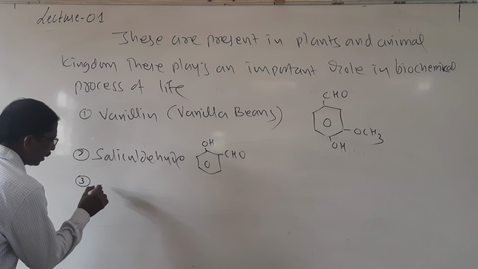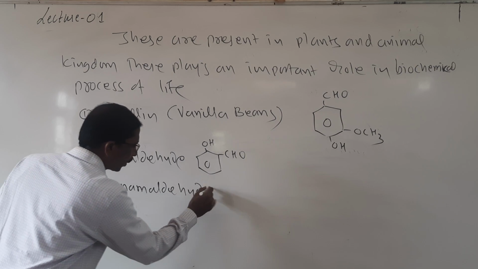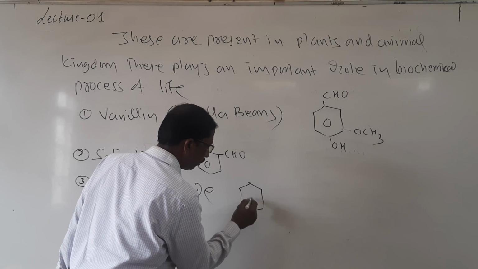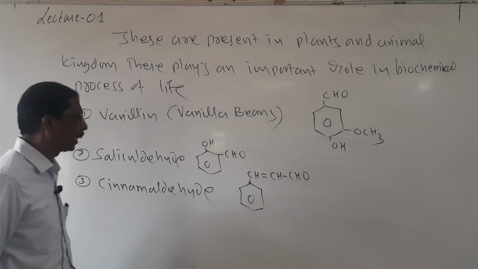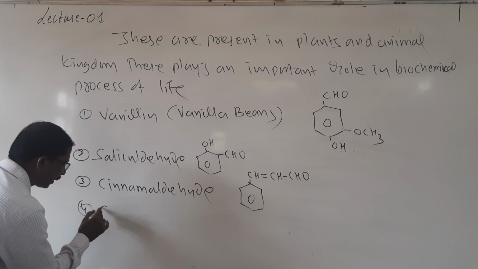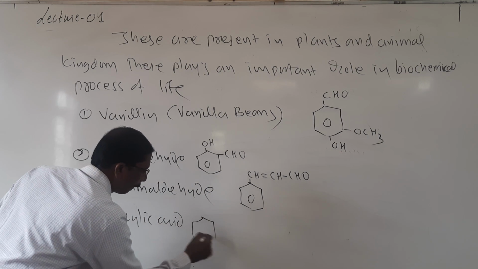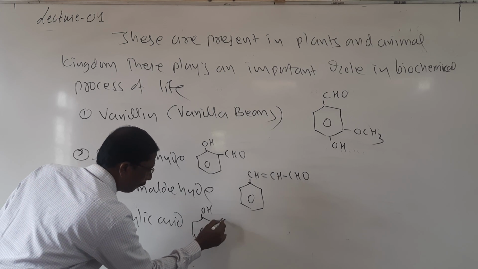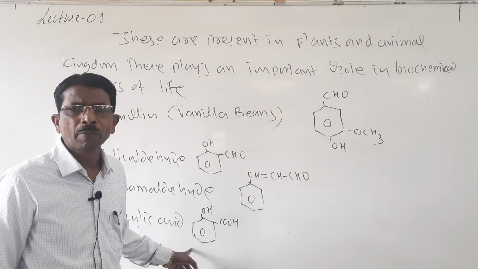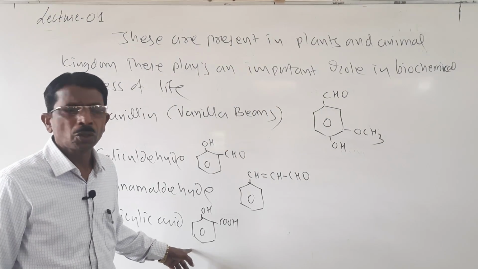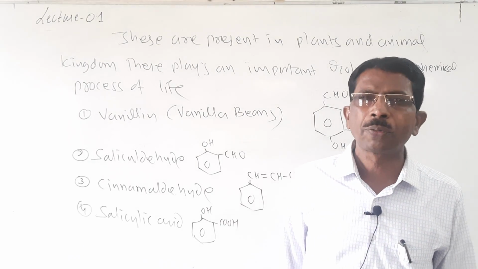And then the third one, cinnamaldehyde. Look here students, cinnamaldehyde. And then salicylic acid, it is also used in making medicines, antipyretic and analgesic. So it is used for making aspirin, as we already discussed in the phenol topic.